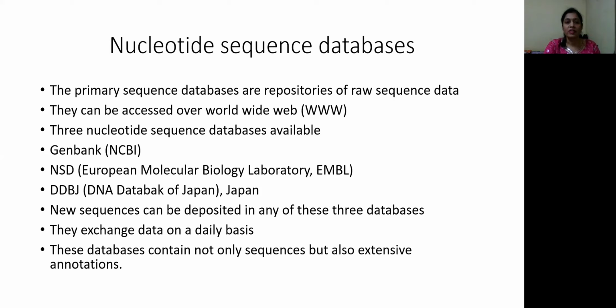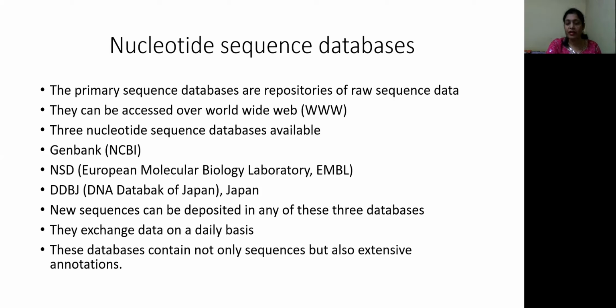First, let's start with nucleotide sequence databases. There are three primary sequence databases, which are the repositories of raw sequence data. These primary sequence databases can be accessed freely over the World Wide Web, that means from the internet. There are three such primary nucleotide sequence databases available.